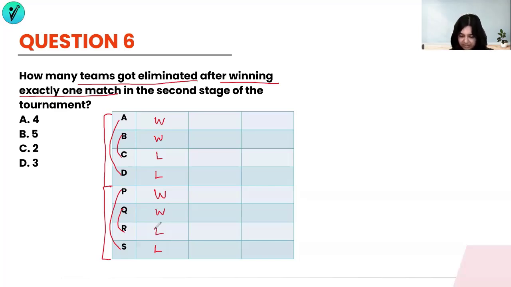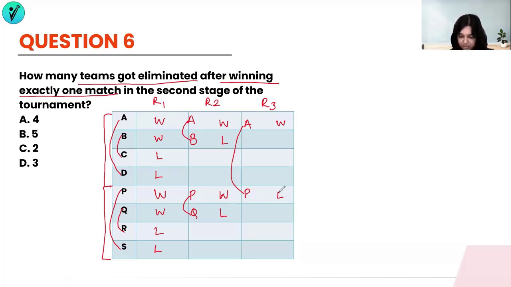Now, who all go ahead? So we have A, B, P, and Q in the next round. This is round 1. This is round 2. Suppose A and B have played the match and P and Q have played the match in round 2. So we have A as the winner and B as the loser, P as the winner and Q as the loser. Who advances to the last stage, which is round 3 or the finals? A will go and P will go. So the last match has to be between these 2. And I'm assuming, let's say again, A has won and P has lost.